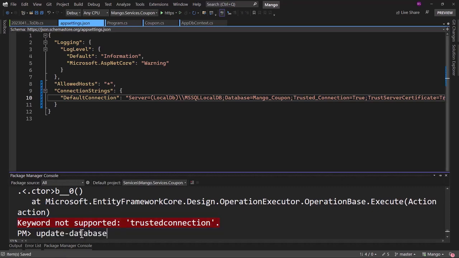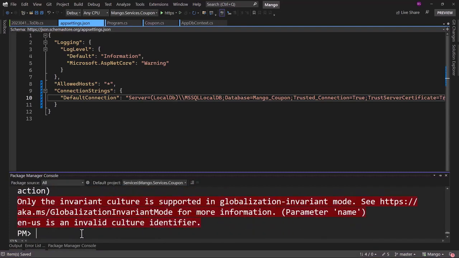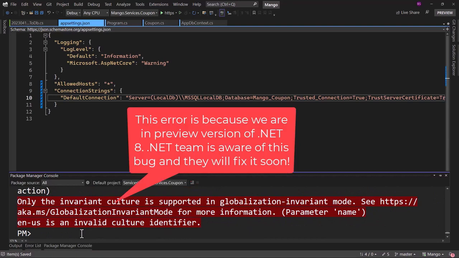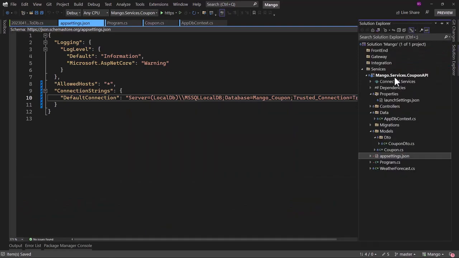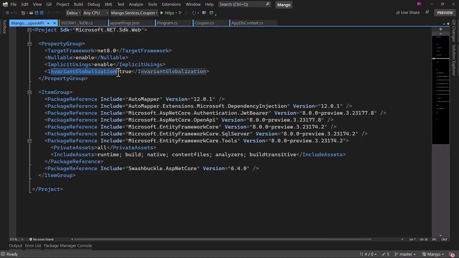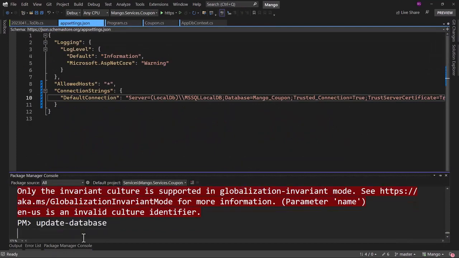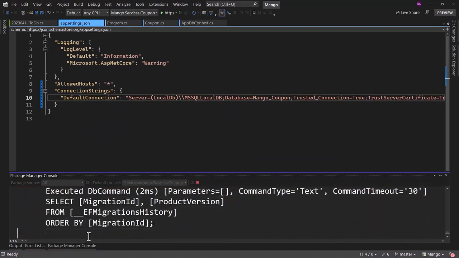After you fix that, if you run the command update database, you will still see an error message, and this error message might go away when you are programming. The error that you see here can easily be resolved if you right-click on the project and select Edit Project File. Invariant globalization, when that is true, that is when we see that error message. I have already reported that to Microsoft, so by the time you are taking the course, this might already be fixed. But once you disable that, if you do update database again, it will work.